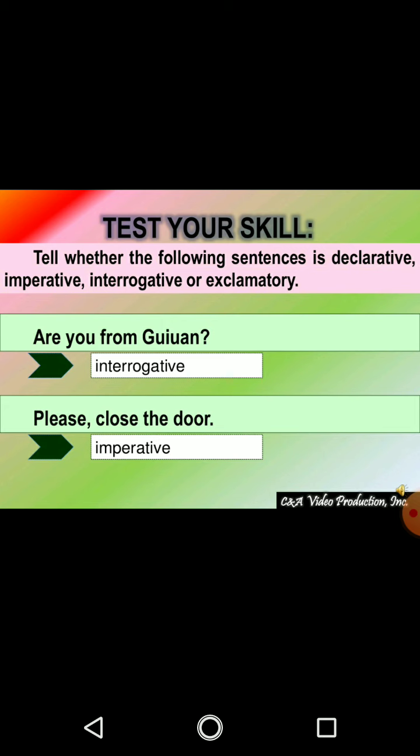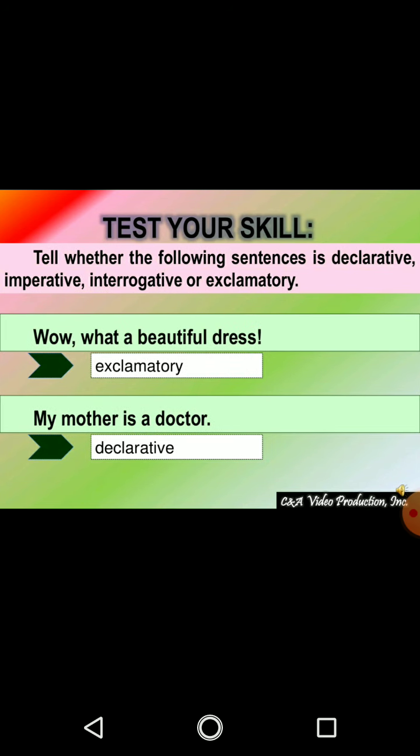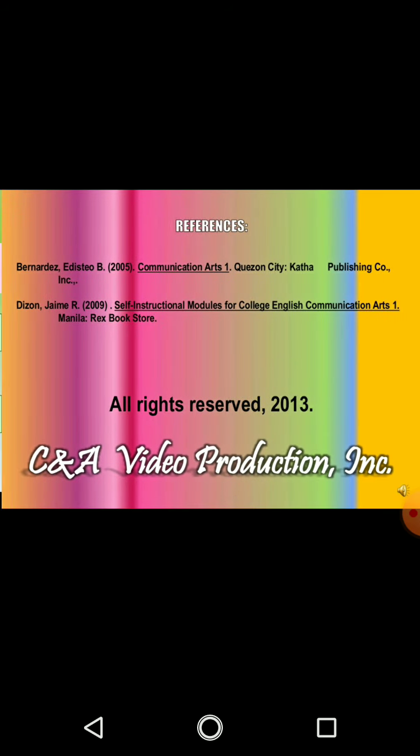Next, take an example. Please close the door. Now, in this, a particular person is requesting. This is called an imperative sentence. Wow, what a beautiful dress. In this, can you see we have used an exclamation mark and the expression wow. This is called an exclamatory sentence. My mother is a doctor. Now, it is a fact that his mother is a doctor. So, it is a declarative sentence.